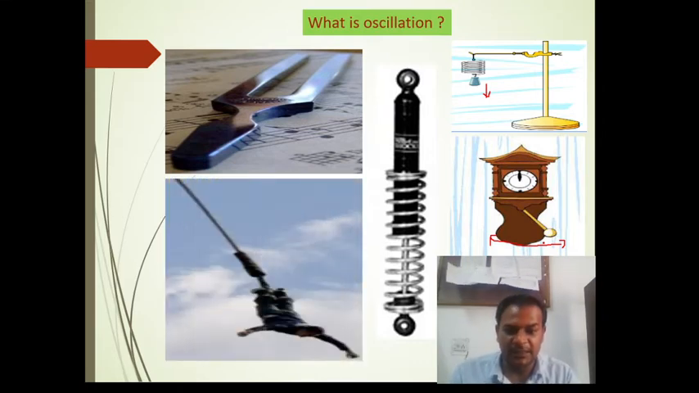Another example is the activity called bungee jumping. Most students have heard about this game. In this game, when the man jumps from a height, he regains his position after some fixed interval of time. So these are some examples of oscillation that you can relate to this phenomenon. So this is very interesting.